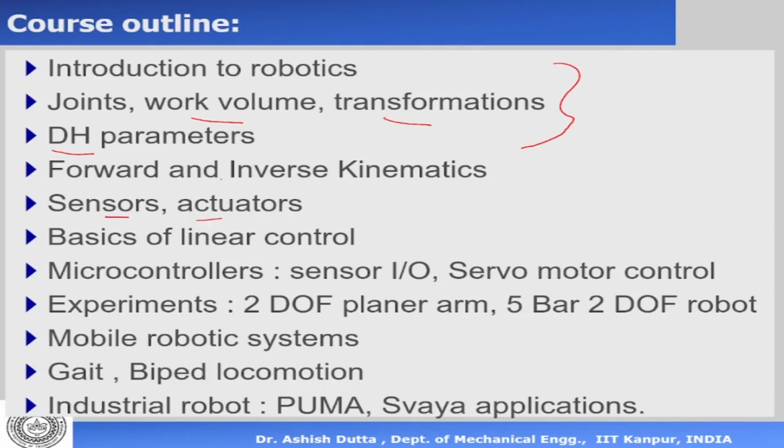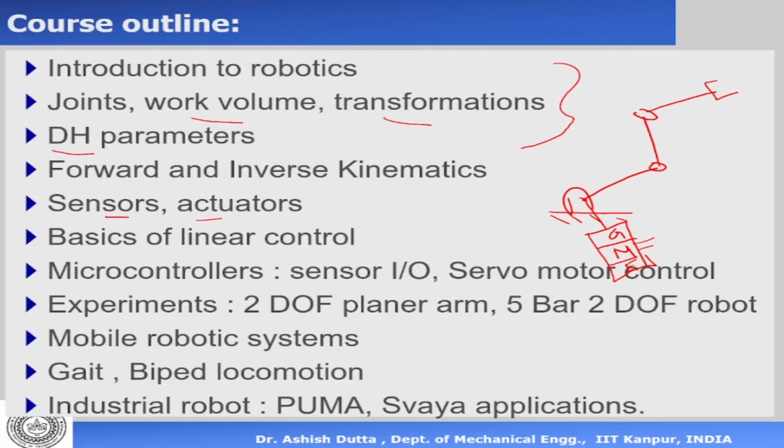Now, robotic link. If I talk about a serial robot like this, most of the time we'll be talking about serial robots. Now, the joints of a serial robot are actuated by motors. There is a motor, there is a gearbox in front, and there is an encoder or a position sensor sitting at the back. So this is the basic control structure of a robotic link, and every joint has one of these actuator sensor pairs.